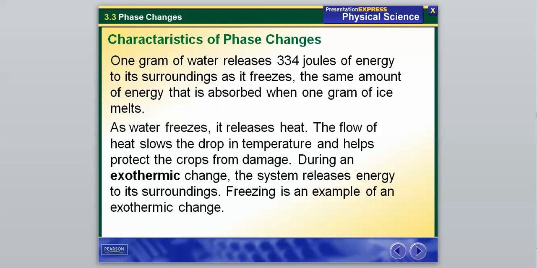During an exothermic change, the system releases energy to its surroundings, and freezing is an example of an exothermic change. So it's not necessarily that things are cold, it's the absence of heat. During an exothermic change, all of the heat is released, and that is what causes it to freeze.